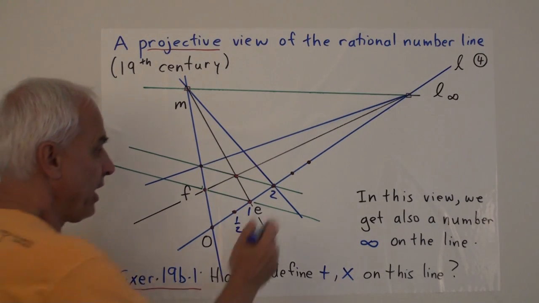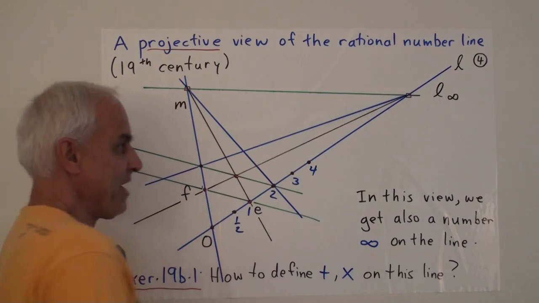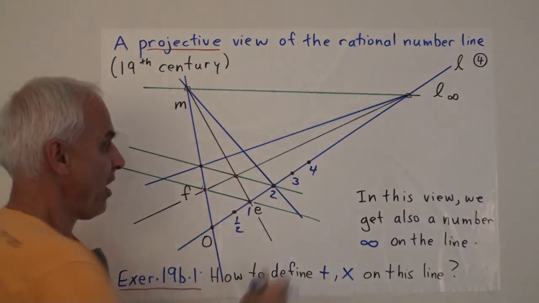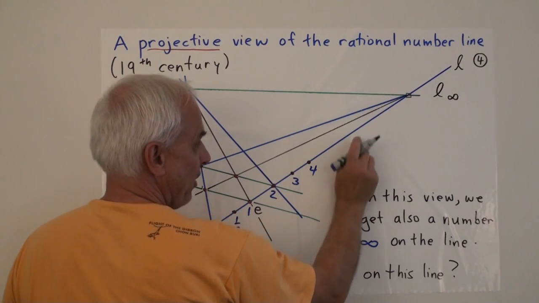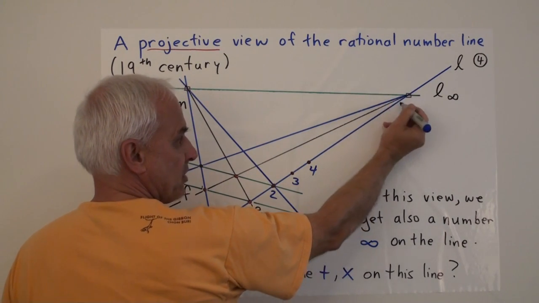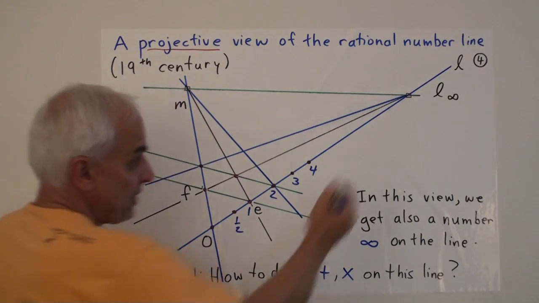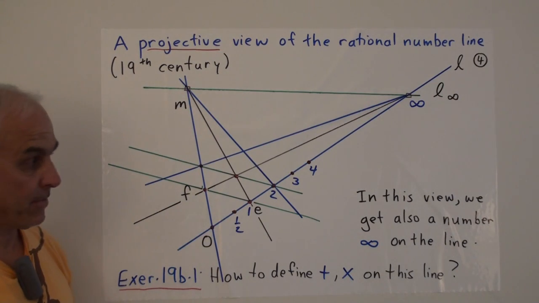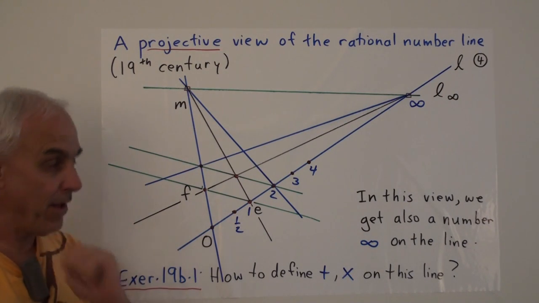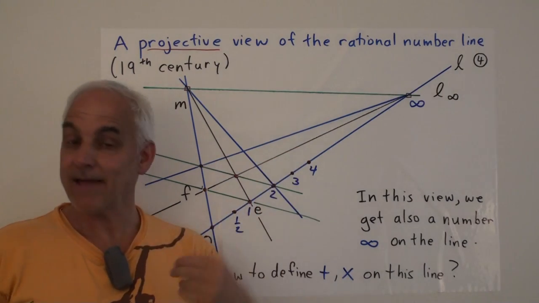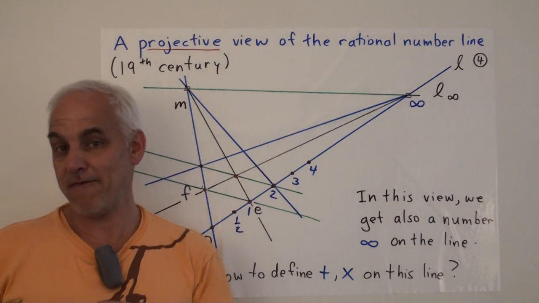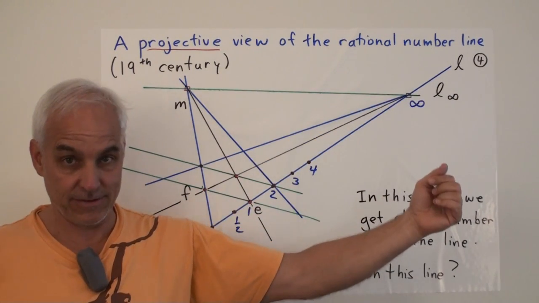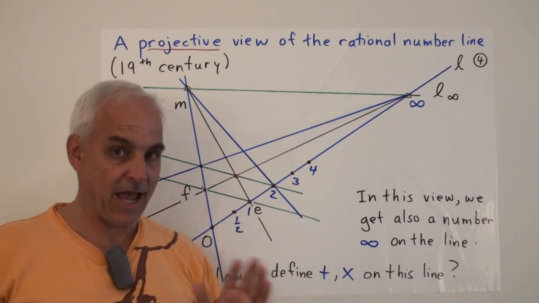In addition, what else would be interesting is that now the number line is going to be equipped with a new point. So our numbers are going to start piling up here. Once we get to a million and a trillion and so on, they're going to start piling up towards infinity. And this point right here is actually a new point which we could call infinity. So from the projective point of view, the continuum has a somewhat different nature than it does in the affine point of view, in that there's this extra point called infinity on it. So this is an interesting aspect of the discussion.